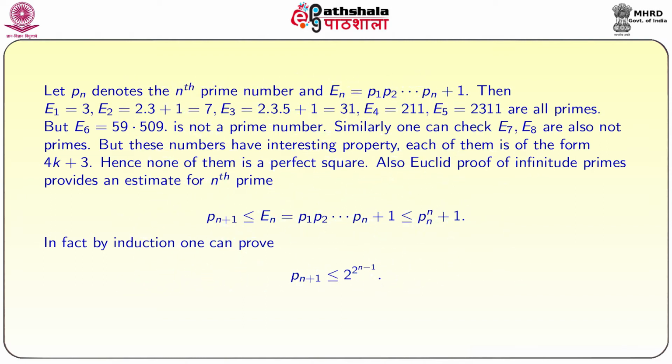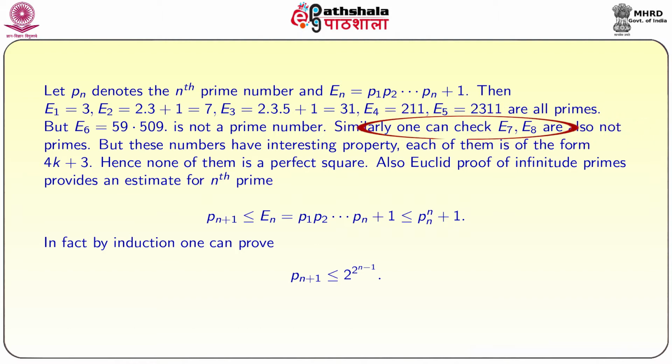We denote En equal to p1, p2 and so on Pn plus 1. Then it is easy to see that E1 is equal to 3, E2 is equal to 2 into 3 plus 1, that is 7, E3 is equal to 2 into 3 into 5 plus 1, that is 31. E4 is 2 into 3 into 5 into 7 plus 1, which turns out to be 211. Similarly, E5 is 2311. All these are prime numbers, but E6 is equal to 59 into 509, which is not a prime number. So, Euclidean numbers need not be prime.